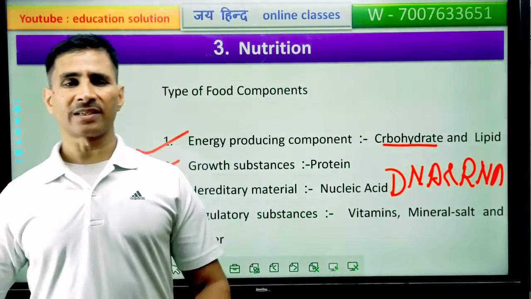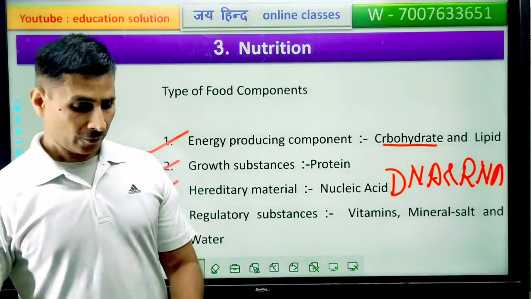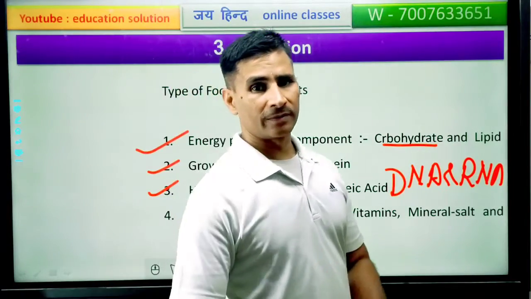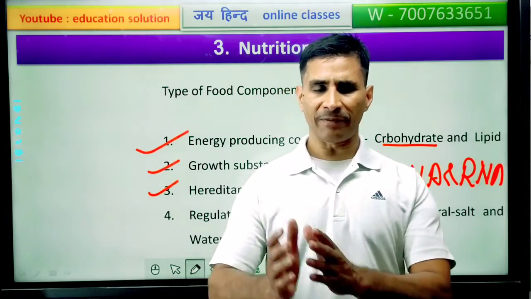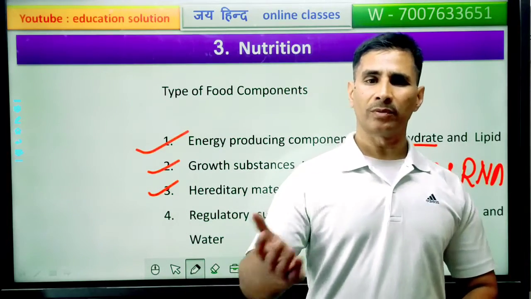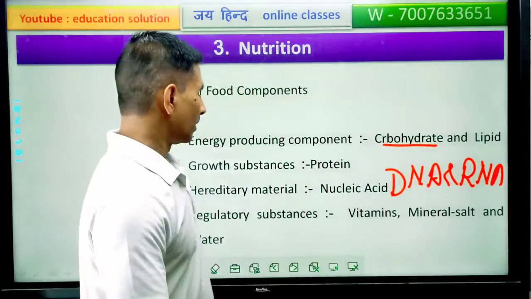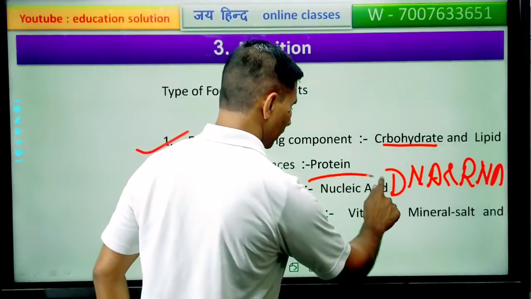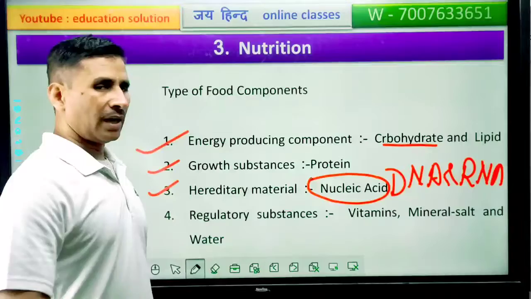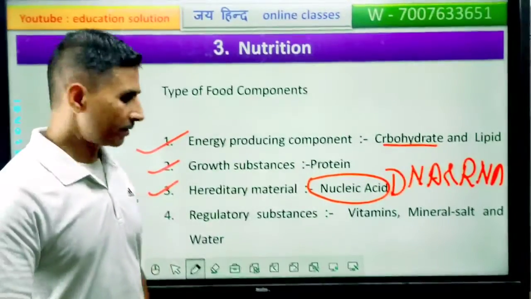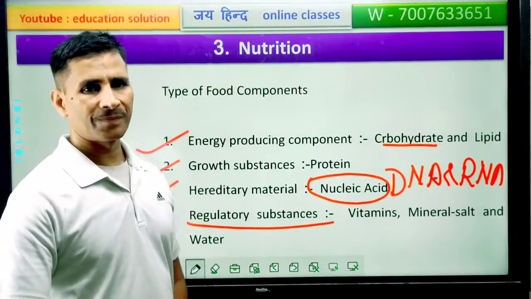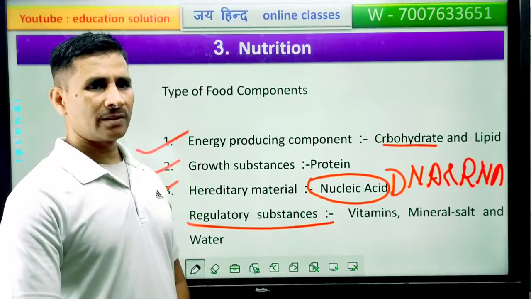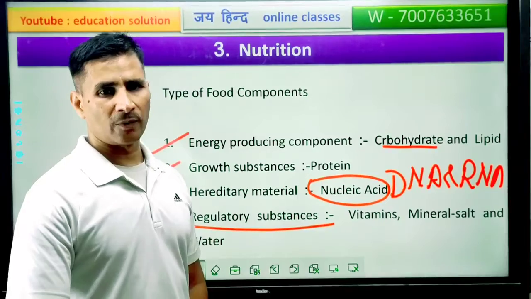DNA is considered as nucleic material which is responsible for controlling the hereditary features from parent to offspring. And the last and fourth component is regulatory substances: vitamins, mineral salt and water.